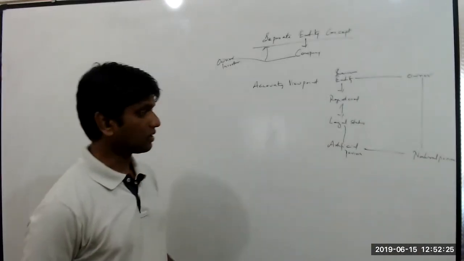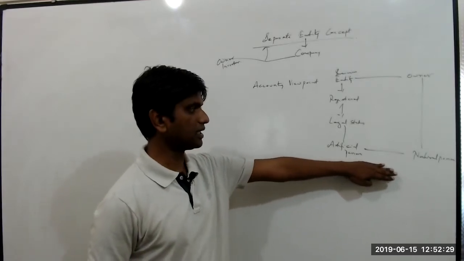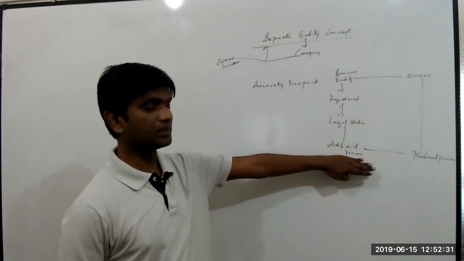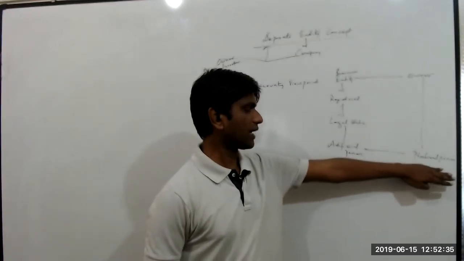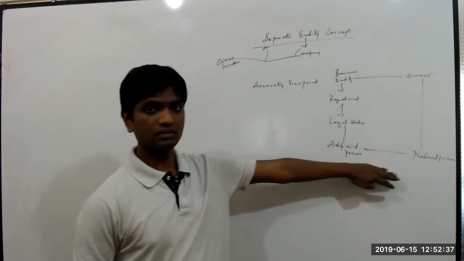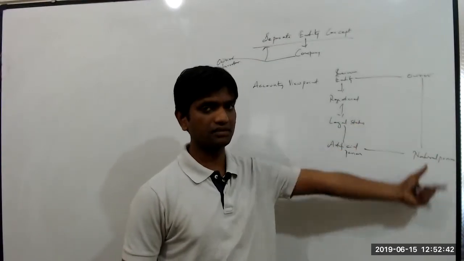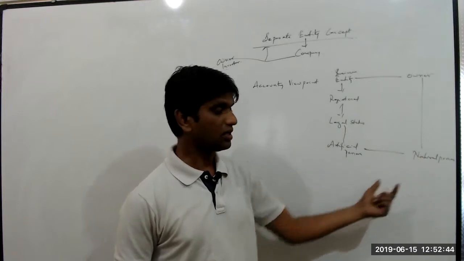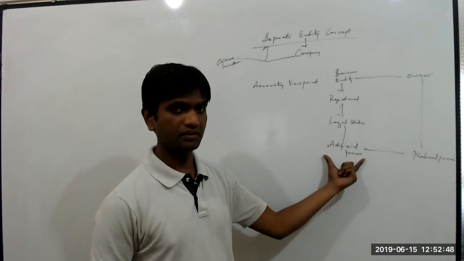Now, why do we have to account from the artificial person point of view? See, if you are going to account from the natural person point of view, it means you're maintaining the personal books of accounts of that person. So you're going to account only from the artificial person viewpoint.